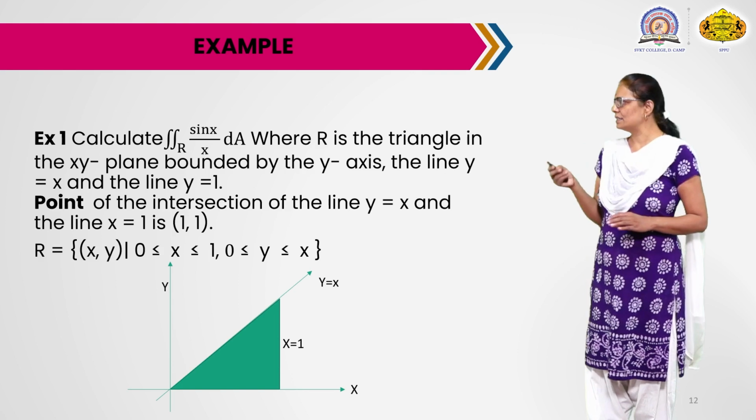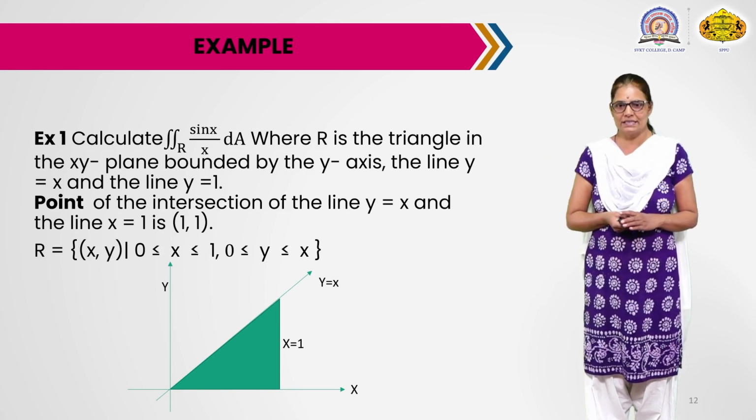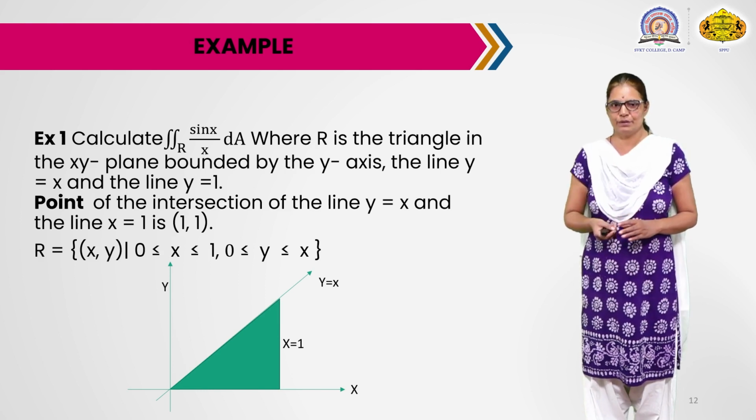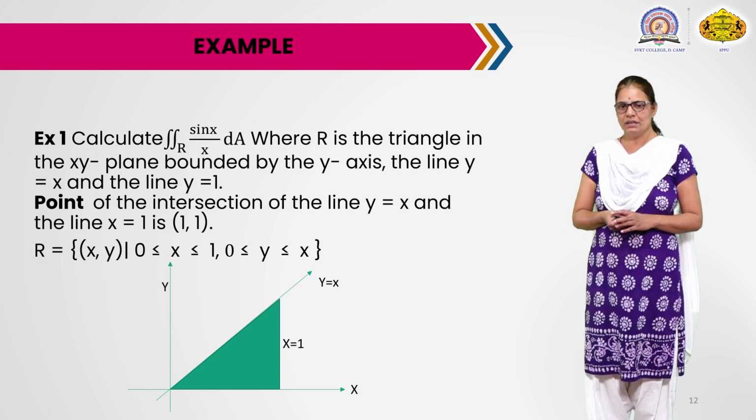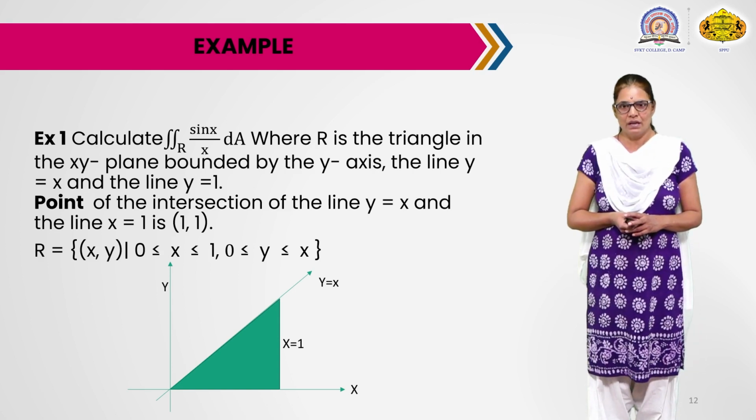Now here R is the region which is bounded by the 3 straight lines. First is the y-axis. Sorry, one mistake: we consider the line x equals 0.